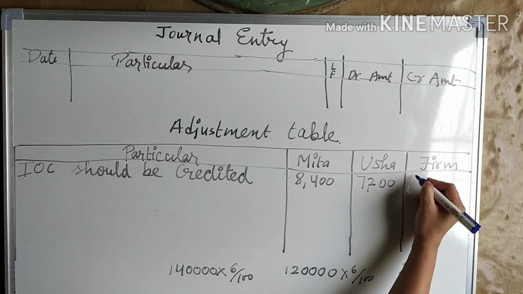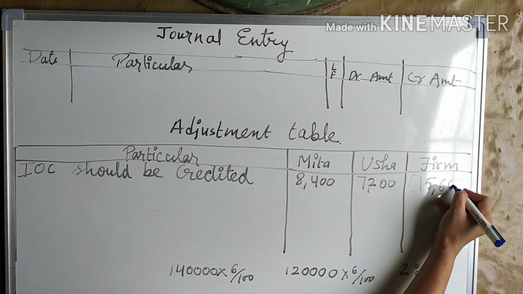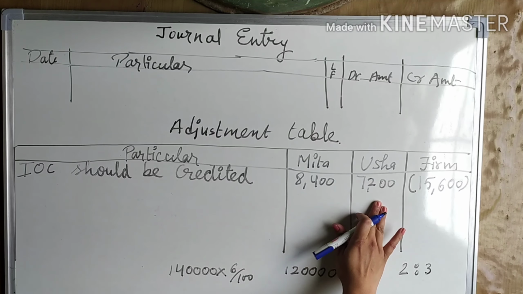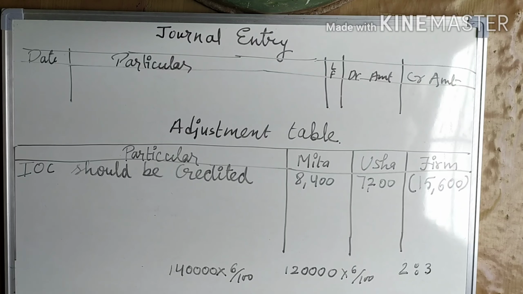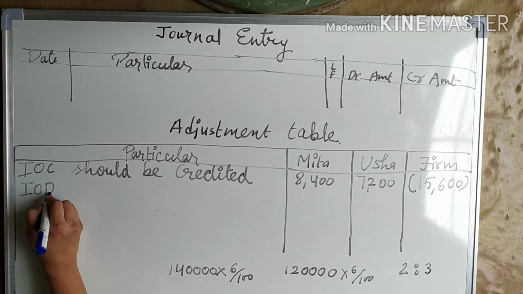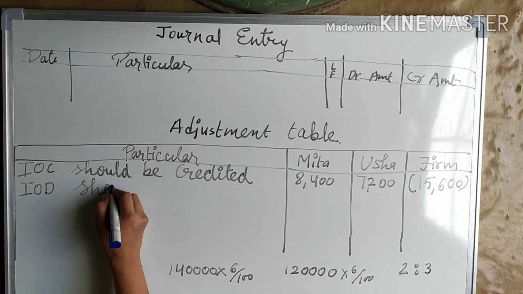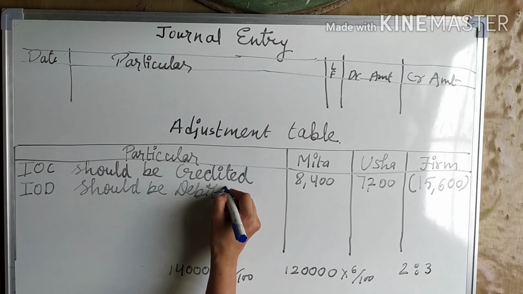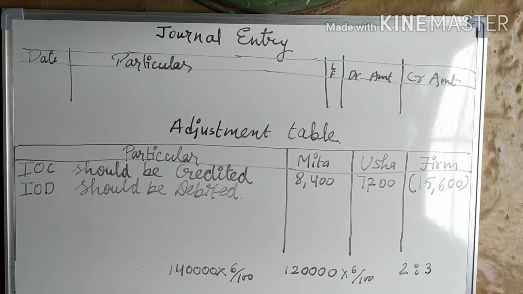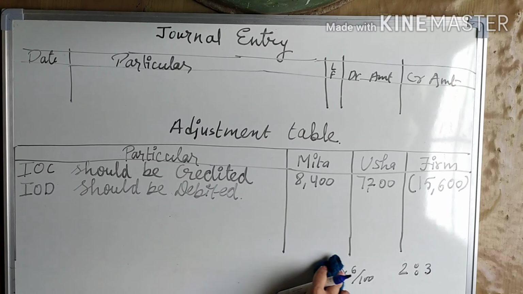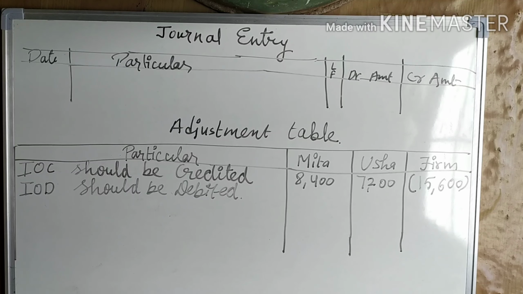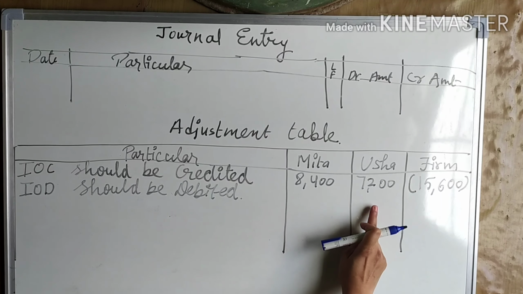So 15,600 we will write in minus, in bracket, because this will increase the partners' capital, so the firm will go in minus. Now next, interest on drawings should be debited. When interest on capital we are giving, it is increasing the capital of the partner, and interest on drawings is decreasing the capital of the partner. So we are going to reduce from here and from here.